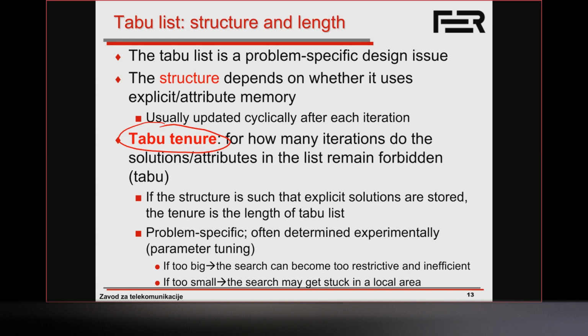The size of the taboo list, what I just wanted to also point out here, is that it can be static. So we say that the size is simply a static value, which somehow depends on, let's say, the size of the neighborhood or the instance size and so on. It could be dynamic, so something that can change during the course of the search. Or, for example, we may adapt the size of the taboo list if we see that we are starting to cycle. So if we see that we're starting to return back to already seen solutions, maybe we can increase the size of the taboo tenure and so on. So a good option is to dynamically adapt this size of the taboo list during the course of the search.